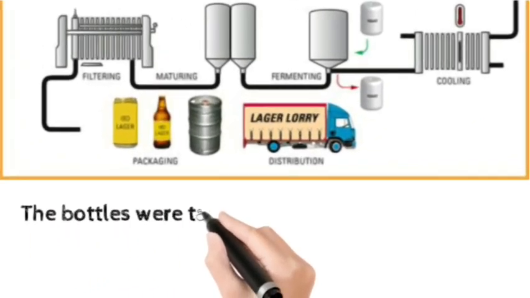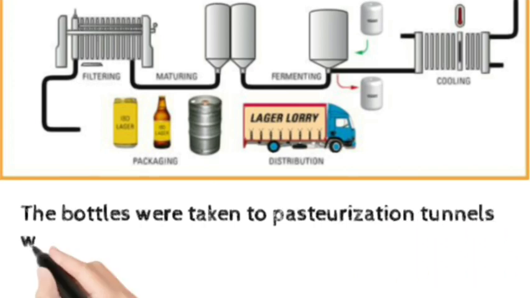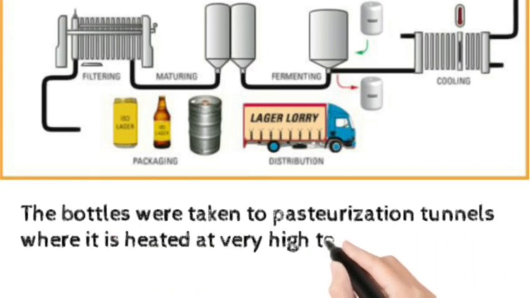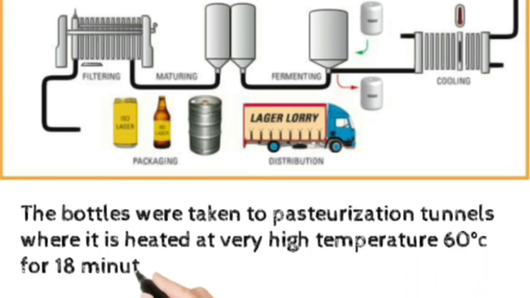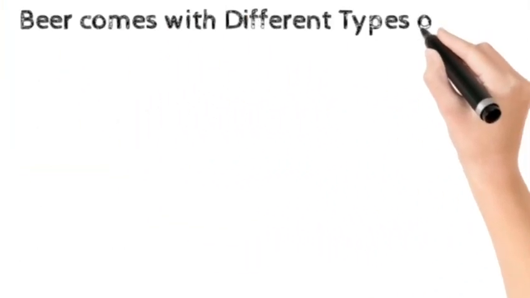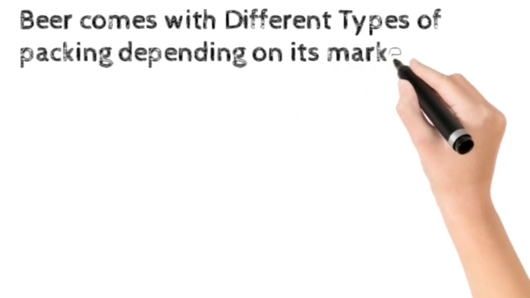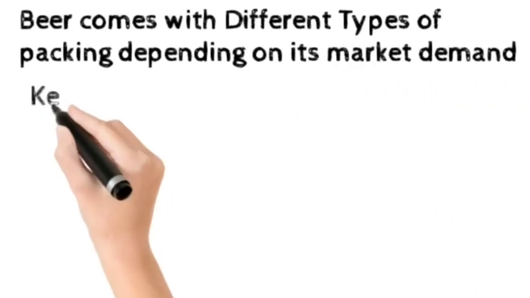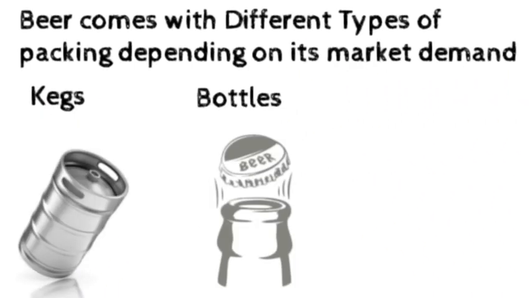The bottles are taken to pasteurization tunnels where they are heated at a very high temperature, 60 degrees C, for 18 minutes for biological stability. Beer comes with different types of packing depending on its market demands. It can be kegs, bottles, and cans.